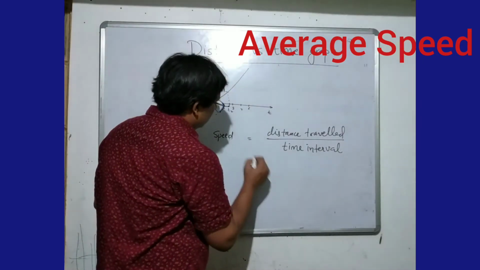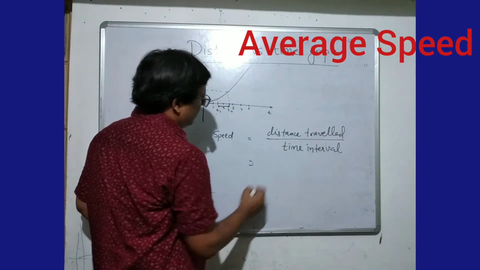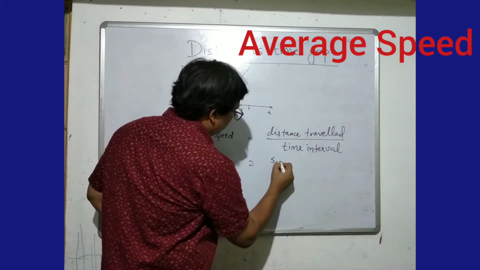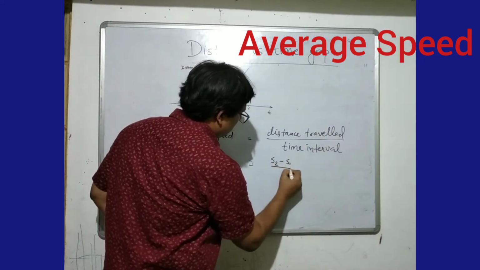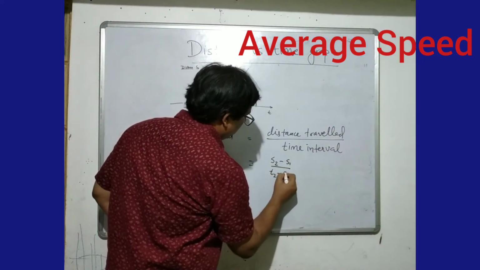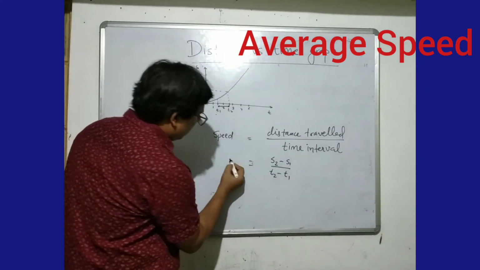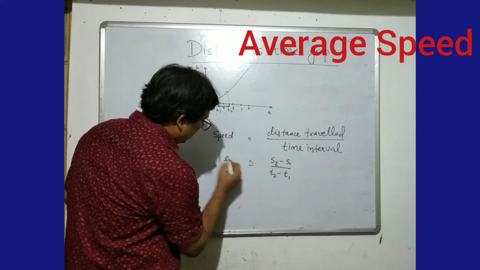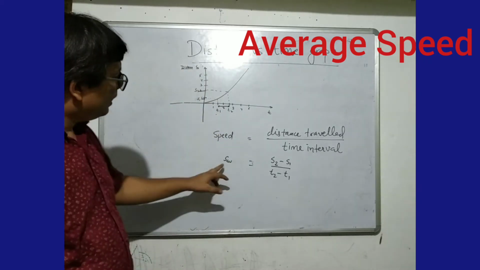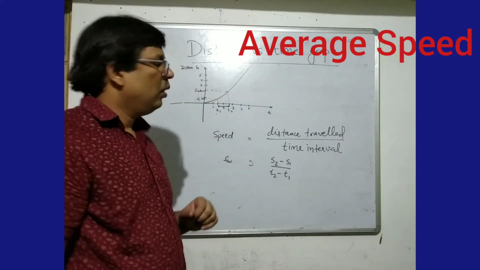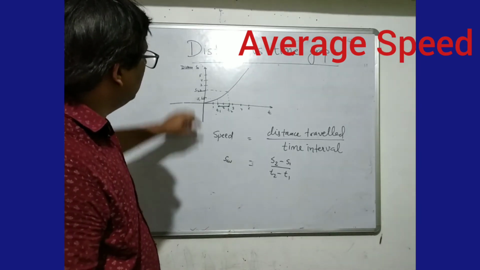So for this time interval, it becomes s2 minus s1 upon t2 minus t1, and this is also called speed. But this is average speed. Why is this average speed?